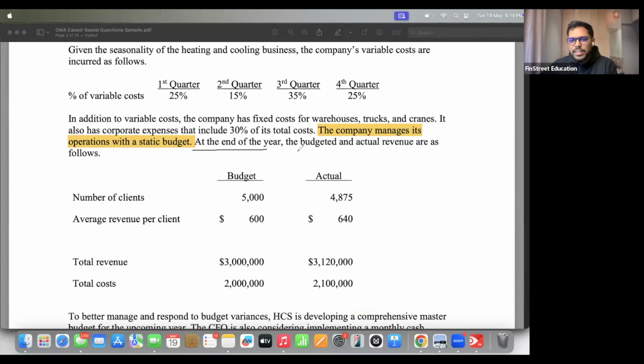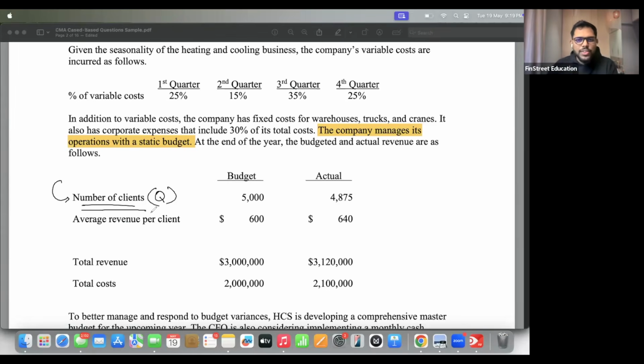At the end of the year, the budgeted and actual revenue are as follows. So when they have already mentioned that the company is using a static budget, the moment you see the word budget over here, please note this is not a flexible budget. This is actually a master budget or a static budget. And it is clearly written as actual over here, which means it is completely actual. Flexible budget data is not given as of now. Okay. Now we have number of clients. Number of clients is equivalent to units in this case, correct? This is basically the quantity.